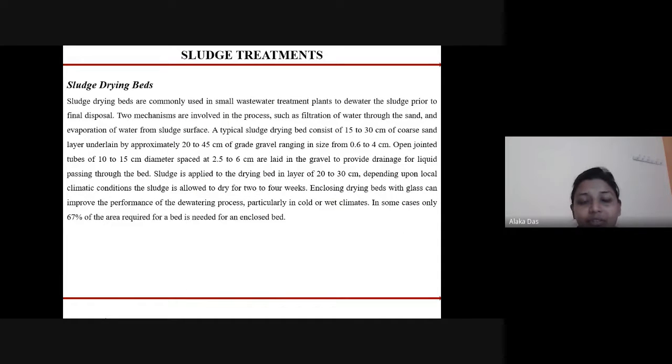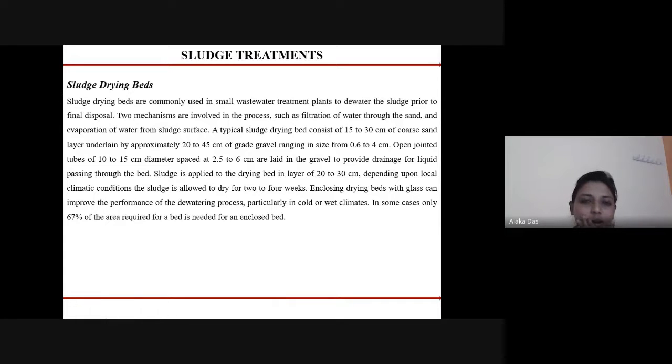Next, the sludge drying beds. After some portion of the sludge is treated in the activated sludge digester, it is finally transferred into the sludge drying beds, where it is converted into manure or dried sludge. In the sludge drying beds, the remaining sludge is dewatered so that it can finally be transferred to dried sludge.